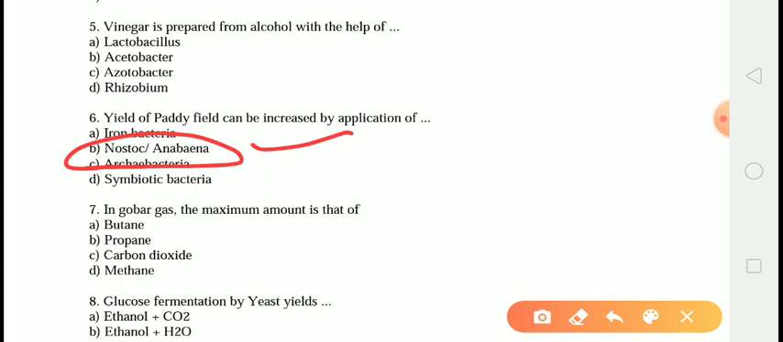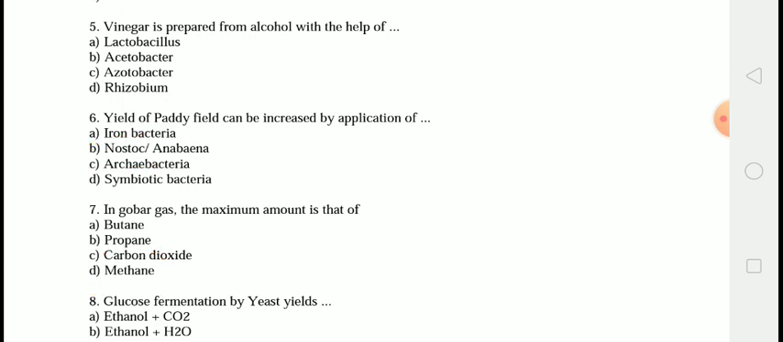The next question is, in the gobar gas, the maximum amount is that of. The correct answer is option D, that is methane. Gobar gas or biogas is mainly composed of methane 50 to 70%, carbon dioxide 30 to 40%, and small amounts of H2, N2 and H2S. This is a fuel gas produced by methanogenic bacteria by the anaerobic breakdown of biomass. Therefore, the correct answer is option D, that is methane.